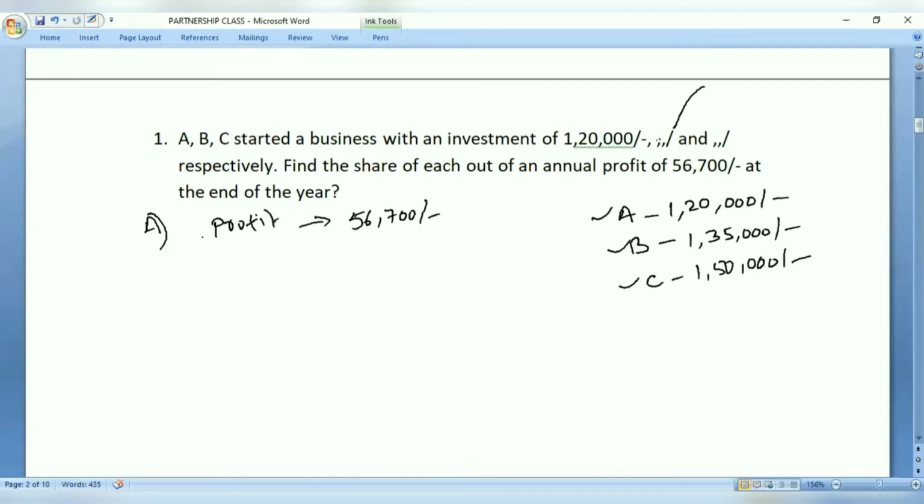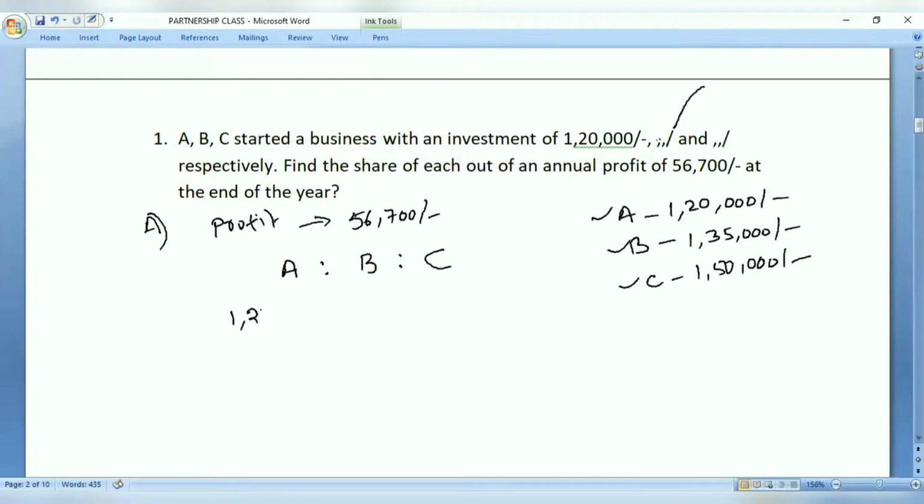So, as we discussed in the concept a few minutes back, whenever the time period is not mentioned, consider that everybody invested for the same amount of time. So now we want to define how much A will receive, how much B will receive, how much C will receive. So let us take a ratio.